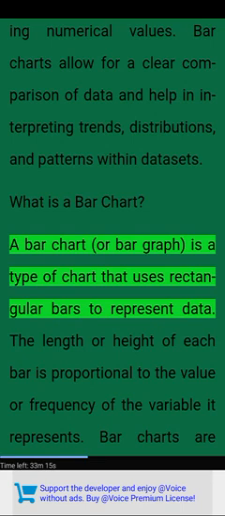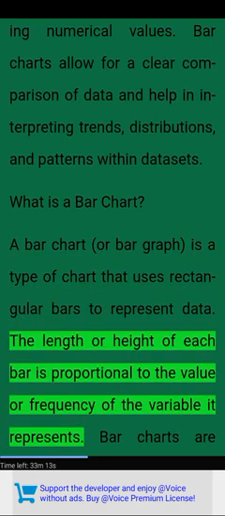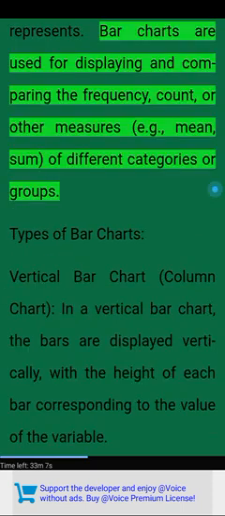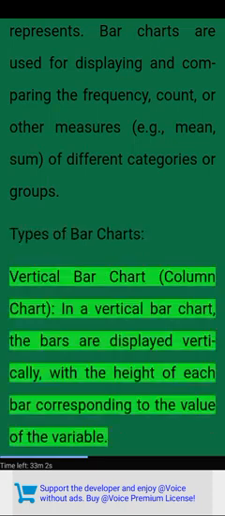What is a bar chart? A bar chart or bar graph is a type of chart that uses rectangular bars to represent data. The length or height of each bar is proportional to the value or frequency of the variable it represents. Bar charts are used for displaying and comparing the frequency, count, or other measures, e.g., mean, sum of different categories or groups.